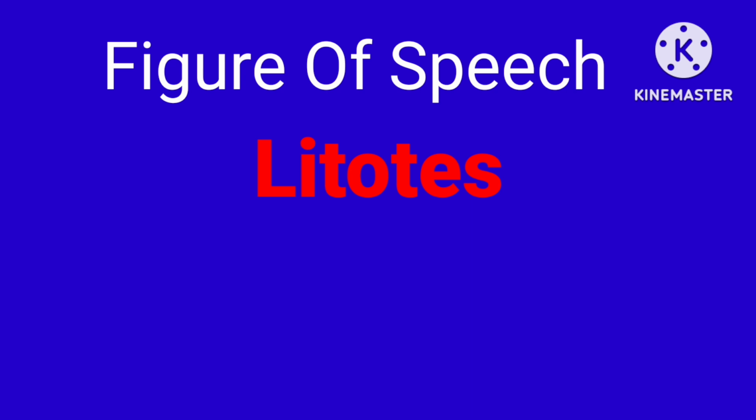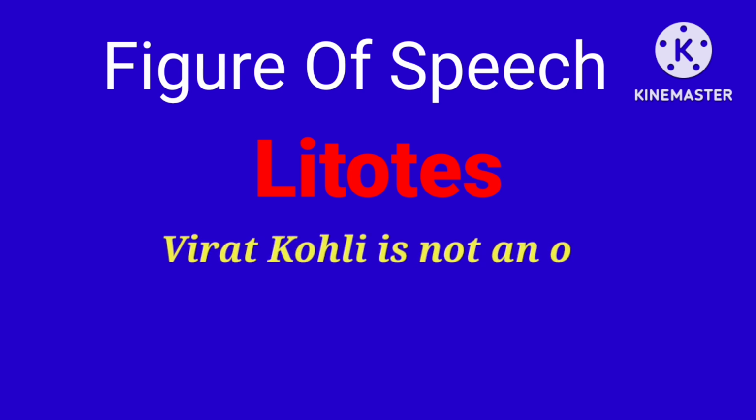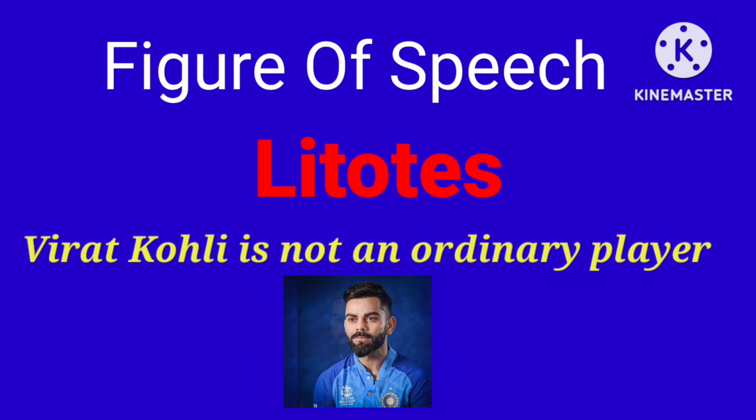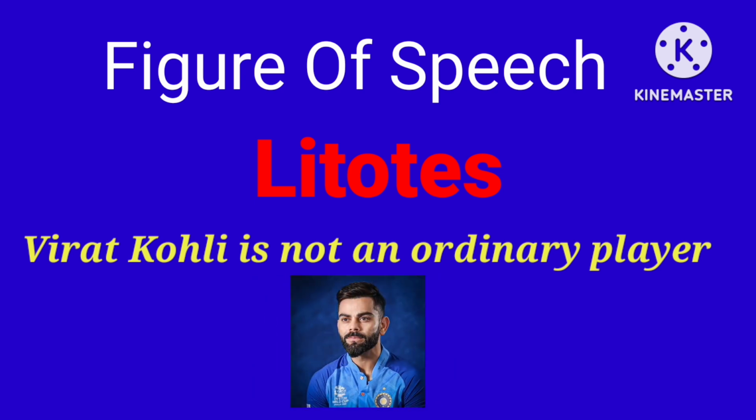Another example of litotes is, Virat Kohli is not an ordinary player. That means obviously he is not an ordinary player. He is an extraordinary player. He is an excellent player. That is what we want to mean. But our way of expressing the sentence is negative, but our sense is positive. That is why this is another example of litotes.